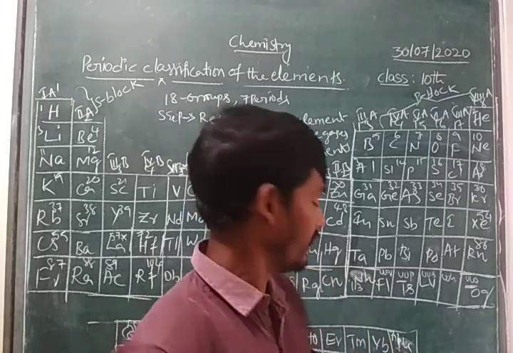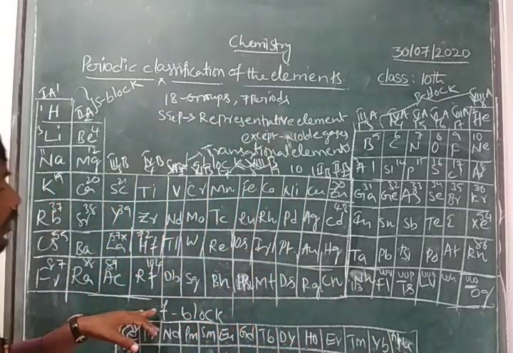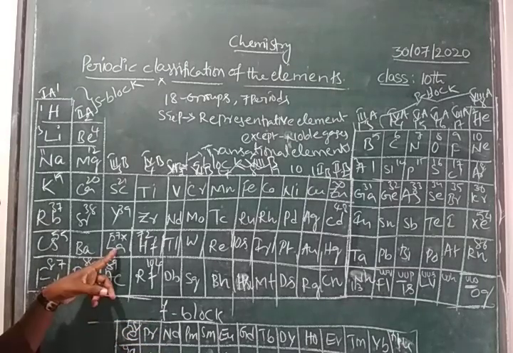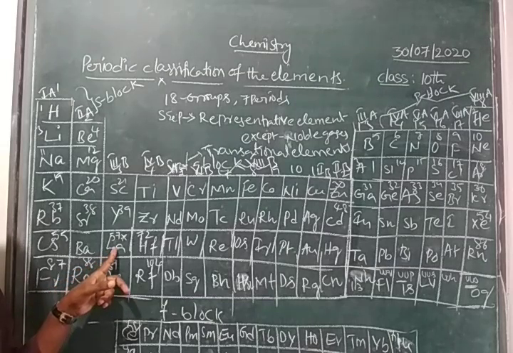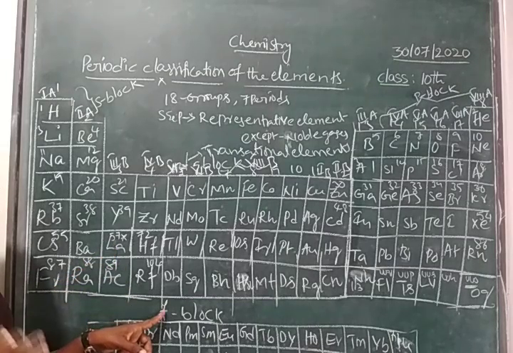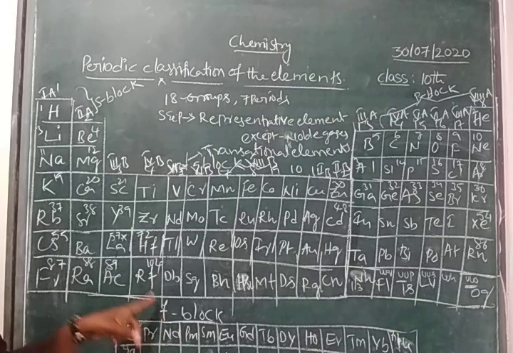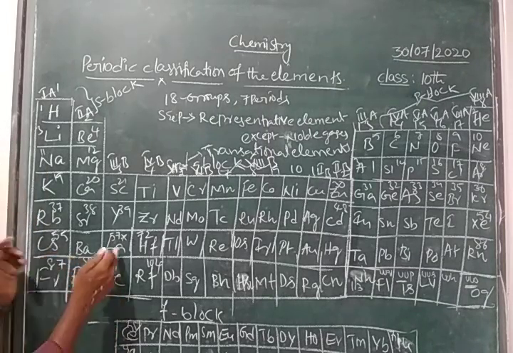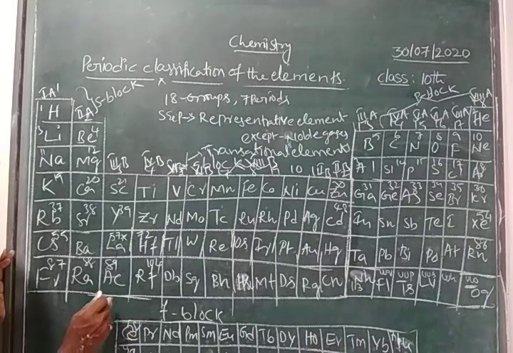And here, in the case of F block elements, again F block elements will be classified into 2 blocks. How many blocks children? 2 blocks. Here, those 2 blocks start with lanthanum. So those F block elements are again classified into 2 blocks, considered as lanthanides and actinides. Lanthanides and actinides.